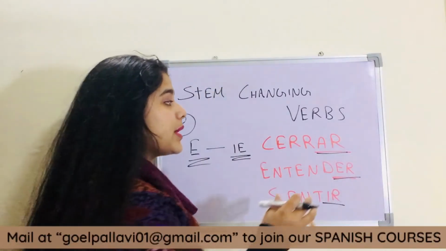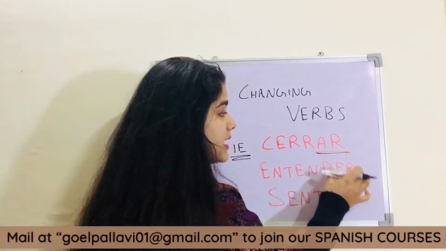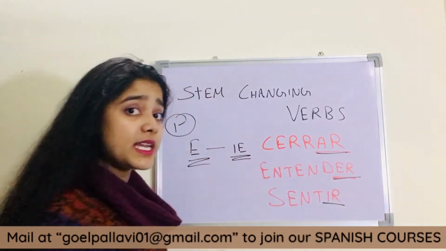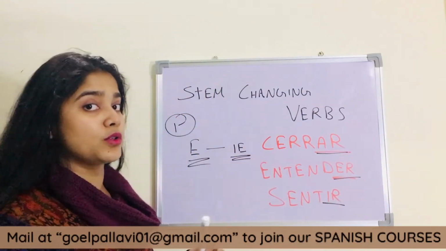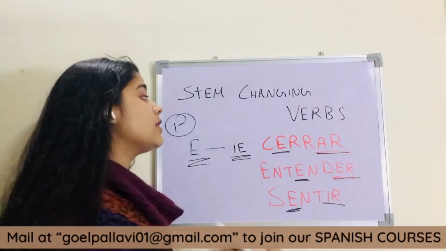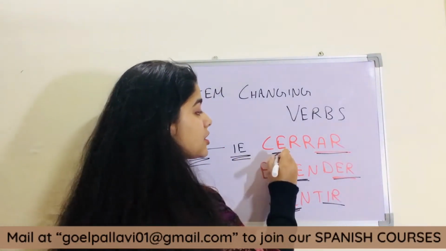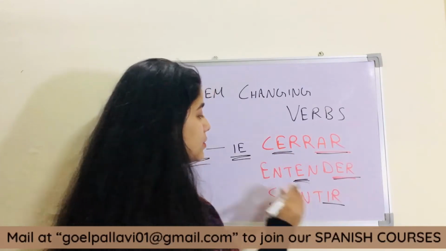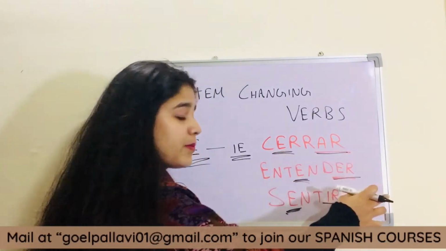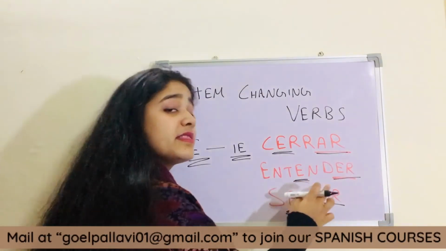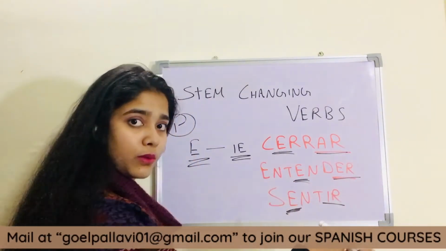So what we'll do here, we will remove these from the end, AR, ER and IR from the end, and we will add the following alphabets like we were doing in regular verbs conjugations, okay? But we will also change E to IE. So first person, cierro, entiendo, siento.